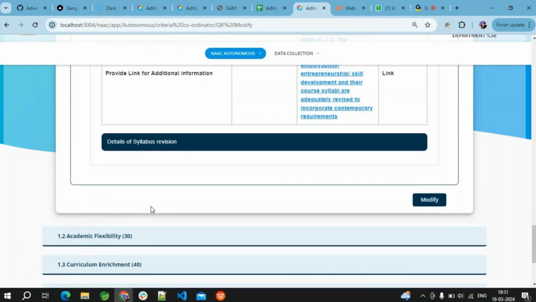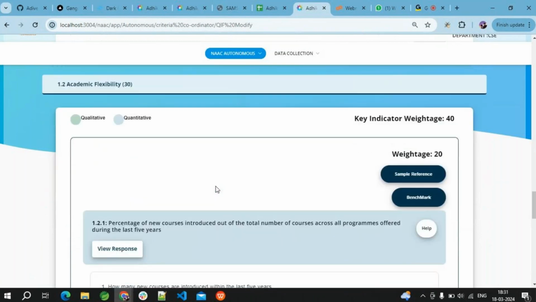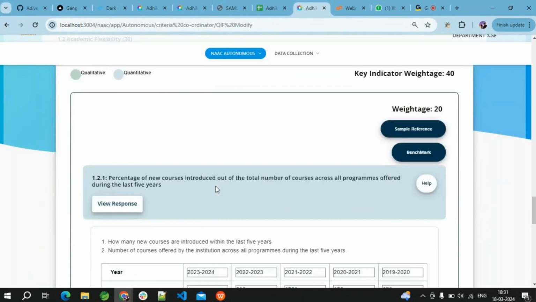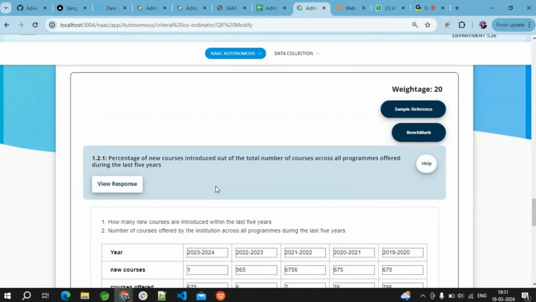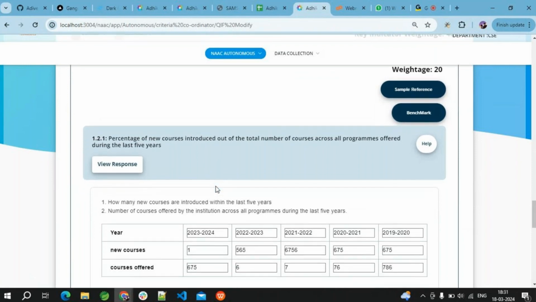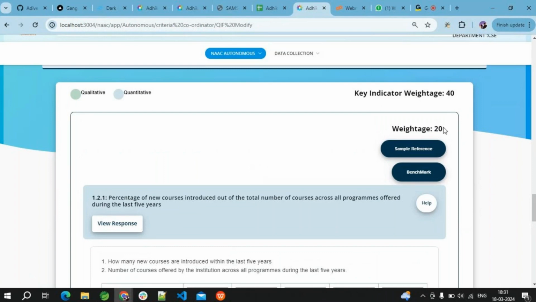The next one is academic flexibility. Here we can find how many courses were introduced within the last 5 years, and the new courses ratio. For this, there is a weightage of 20. Here you can find one more thing, the key indicator weightage. How much key indicator weightage is there for this criteria? We just represented it right over here.